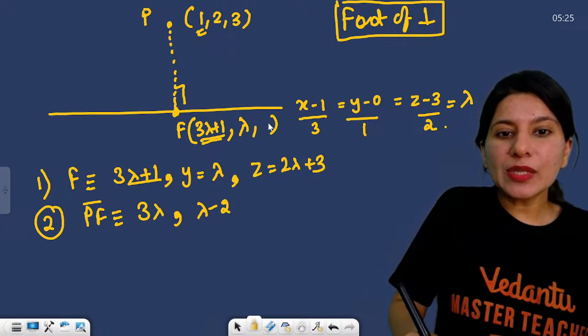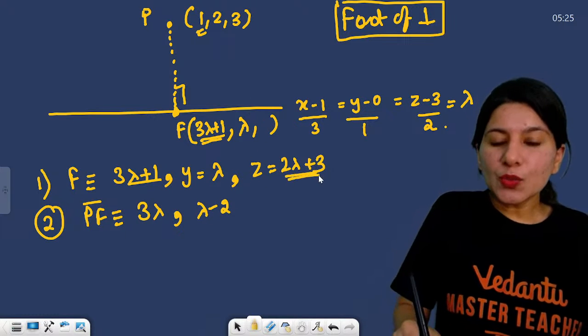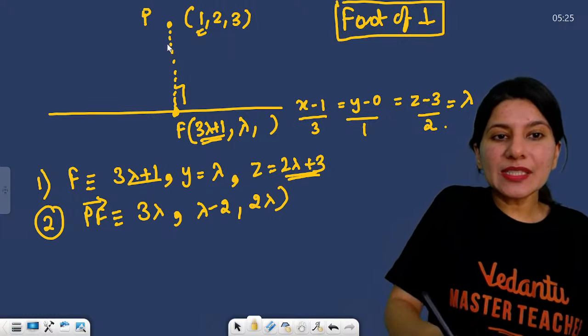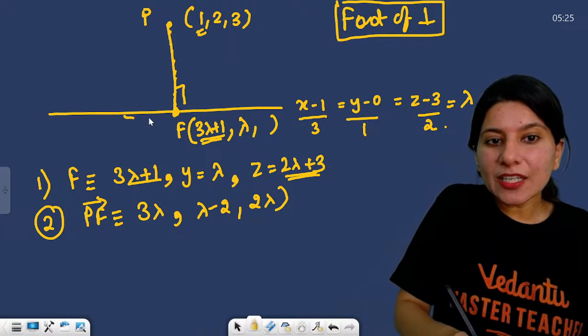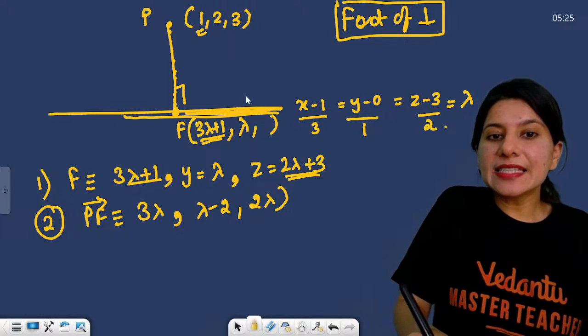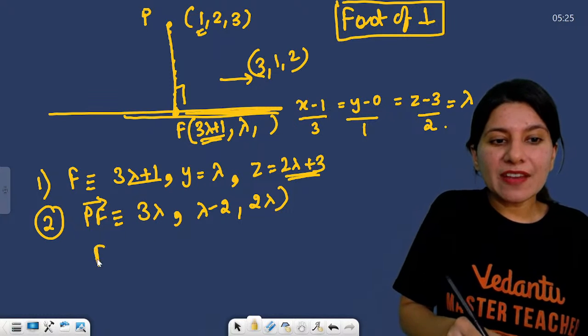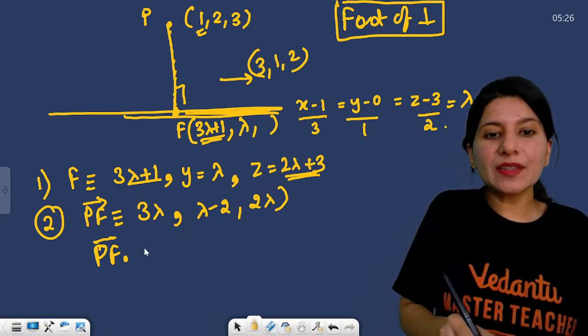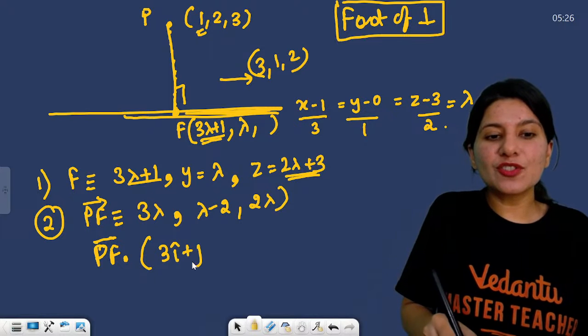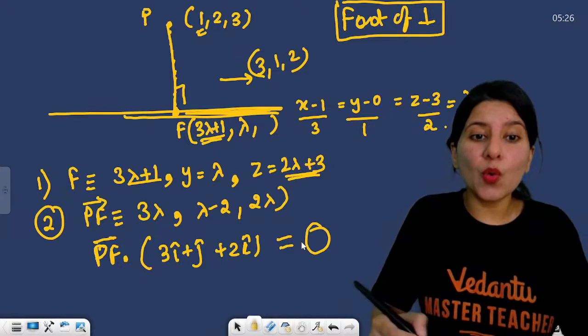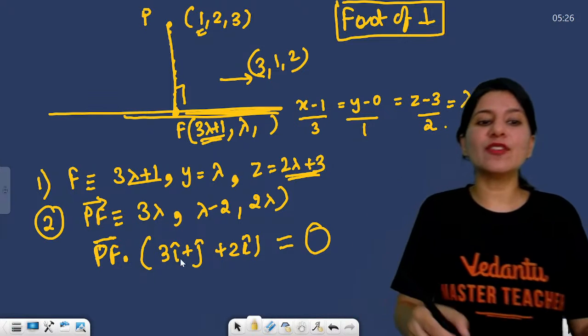Then 2 lambda plus 3 minus 3 will be 2 lambda only. Now can you see PF is perpendicular to this line, and this line has a direction 3, 1, 2. So PF dot product with 3i cap plus j cap plus 2k cap, that means direction of line, would be 0. That's how we find the value of lambda.